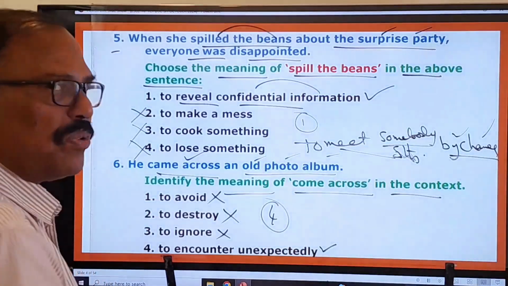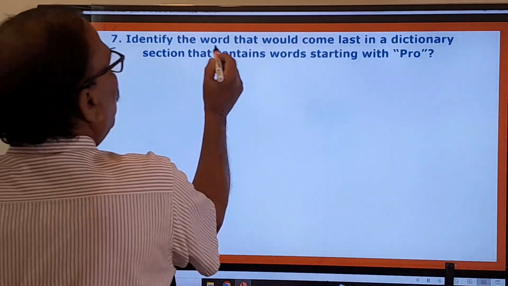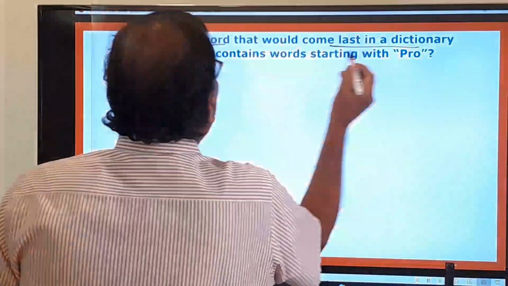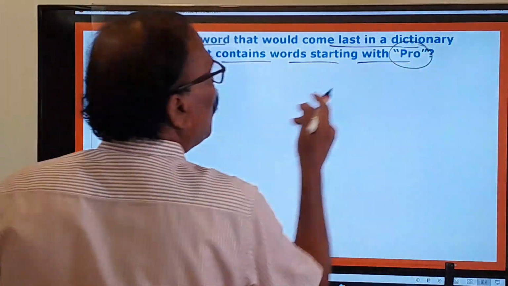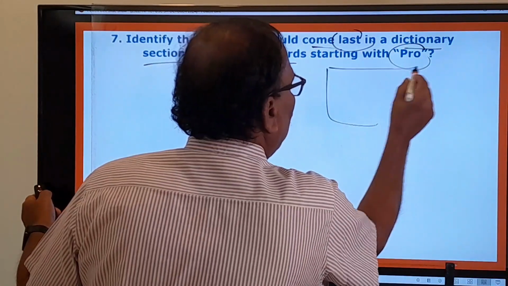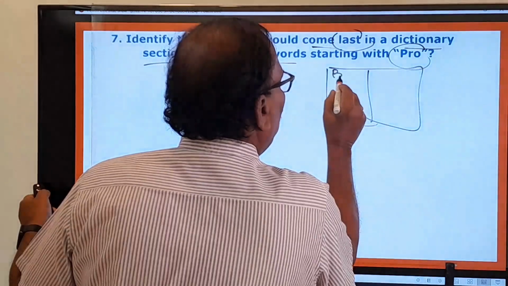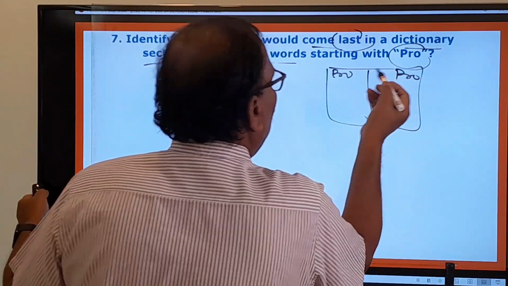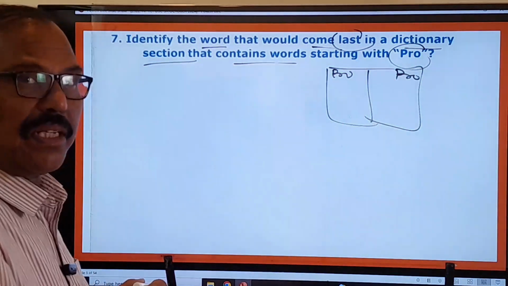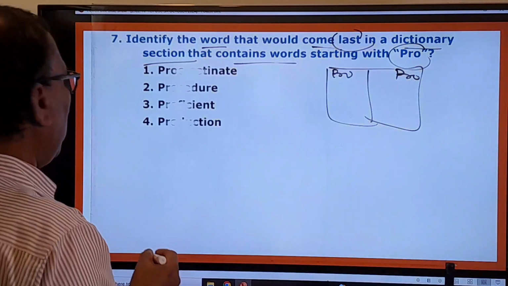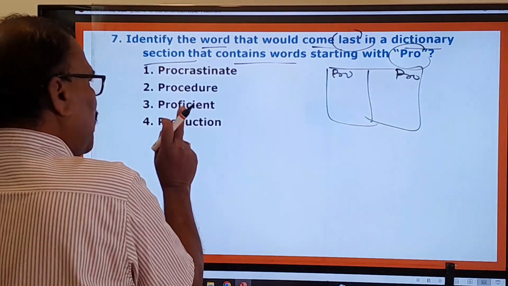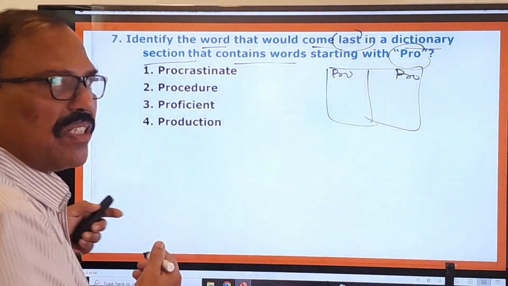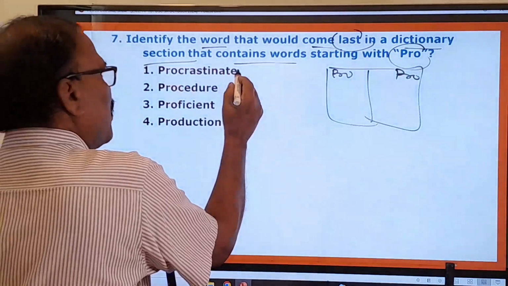Now you move on to the seventh question. Identify the word that would come last in a dictionary section that contains words starting with pro. So this is a dictionary, and in this dictionary, pro words are there. Which word comes last in the dictionary? The words given here are procrastinate, procedure, proficient, production. Of these four words, you may not know the meaning of procrastinate.